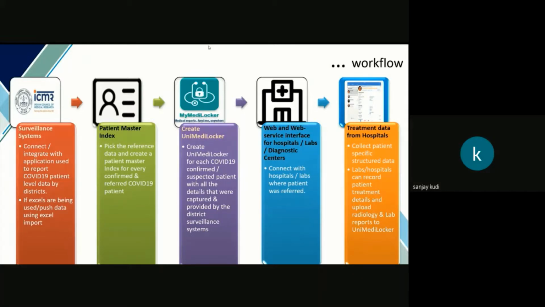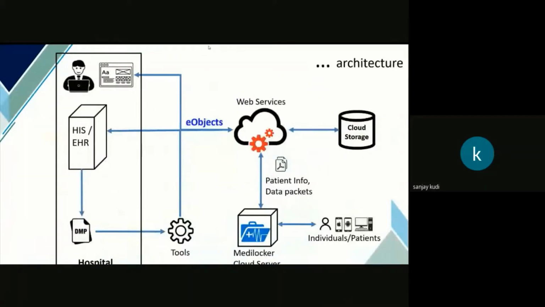The hospital could connect with us in 2 ways. One is they can provide us the data using web services, or they can provide the data using the web form that we provide them. Once we are connected, the hospitals are expected to provide all the information about the patient, so our application can collect it and we can then store it in a standard registry. Now, all this data exchange with the hospitals or any caregiver entity will happen using e-objects. My application is going to provide them e-objects.